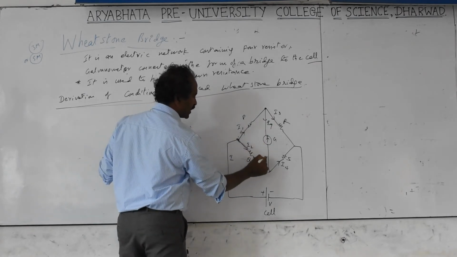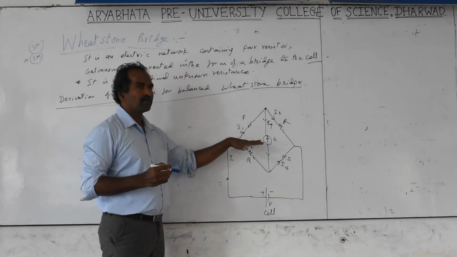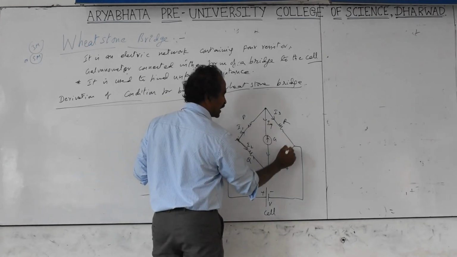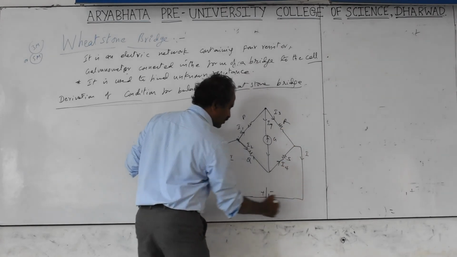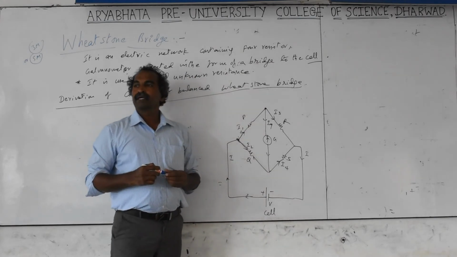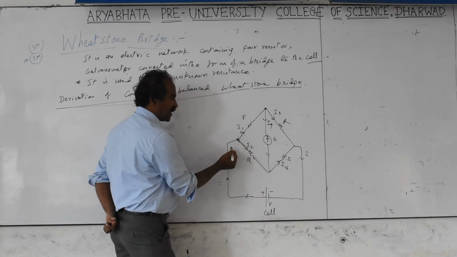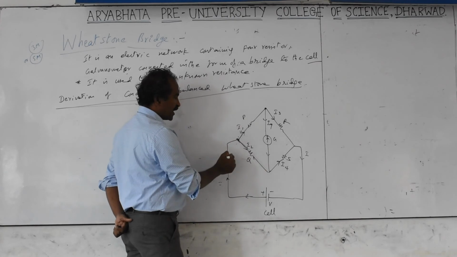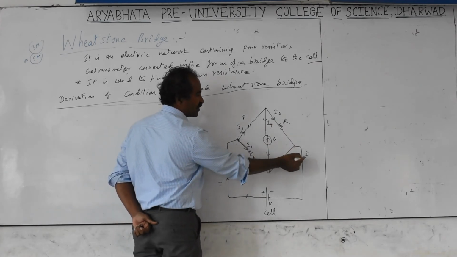You need to be careful about current direction. You can take the other way also, but the current coming here divides into parts, then the branches combine again: I4 and I3 combine to get the total current I in the outer cell. We apply Kirchhoff's laws at the junctions. At a junction, current entering equals current leaving, which is the first law. So I equals I1 plus I2, and coming here I3 plus I4 equals I.